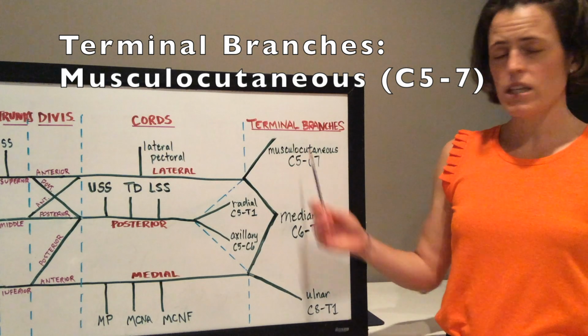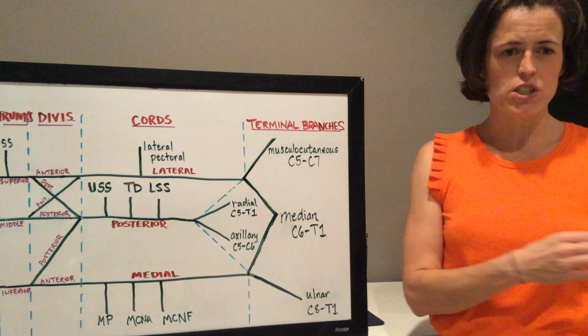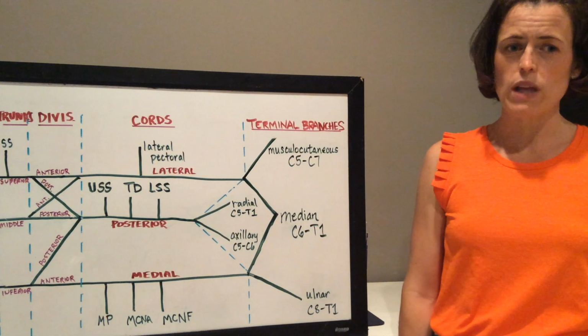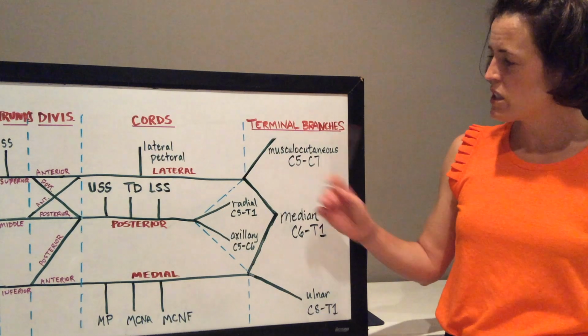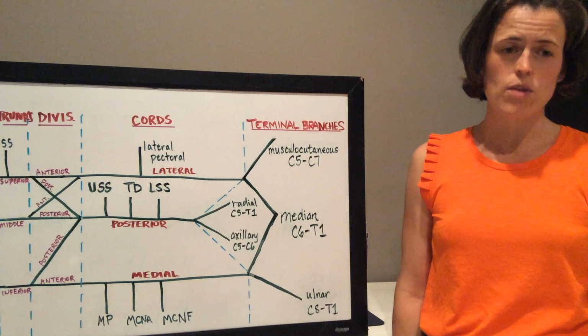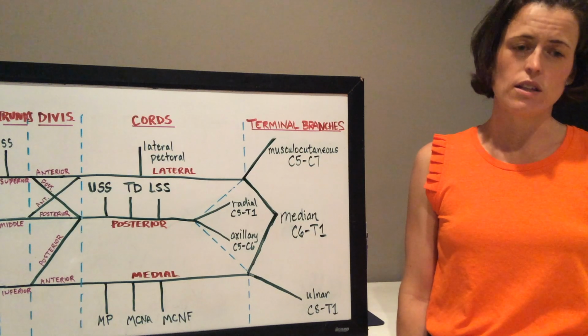Terminal branches. The musculocutaneous nerve provides motor innervation to the anterior compartment of the arm as well as sensory innervation to the skin of the lateral aspect of the forearm. Injury to this nerve would result in weak arm flexion as well as sensory loss along the lateral aspect of the forearm.